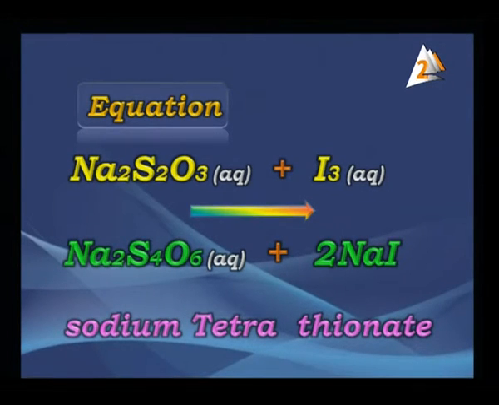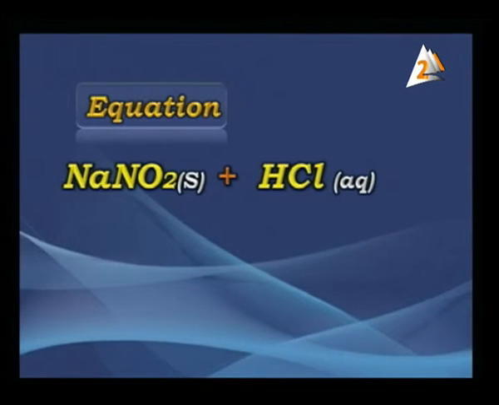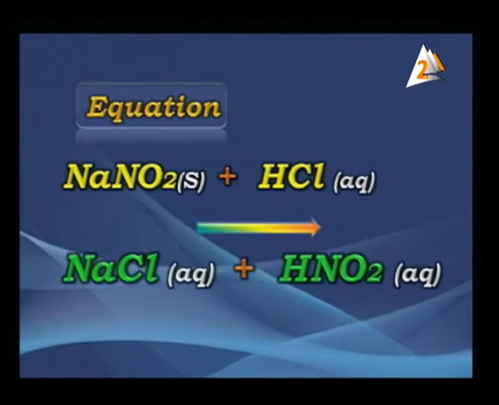Now get the other group, depending on the nitrate group, NO3, and the valency here is -1. Let us see the equation and reaction of this group. The reaction here is very important. Look at this. You have now sodium nitrite in solid state. When you add hydrochloric acid, HCl, in aqueous state, directly this reaction has an important product. Tell me, what is the product? The product here is sodium chloride in aqueous solution dissolved in water, and we have HNO2 aqueous solution also.